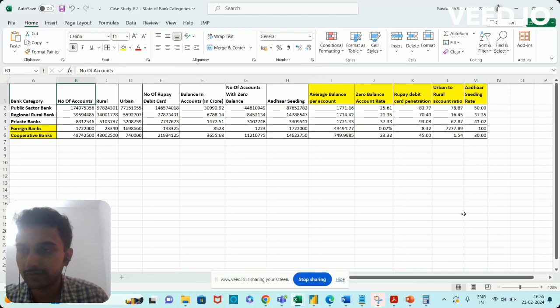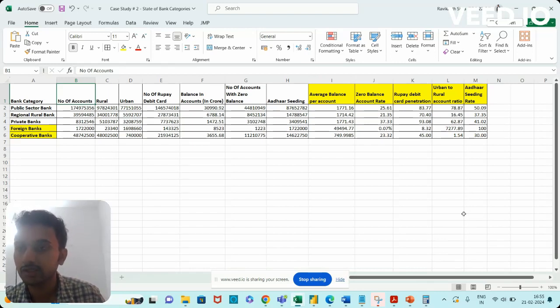I've also created two additional bank categories, the foreign banks and the cooperative banks, by using data available on the internet and making some assumptions and calculations. So overall, this is the dataset which we have, and let's try to understand what insights we can draw from it.